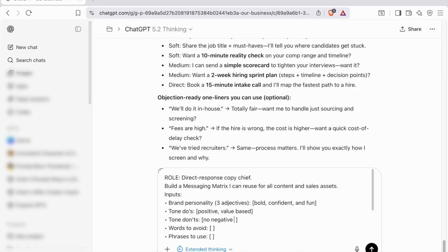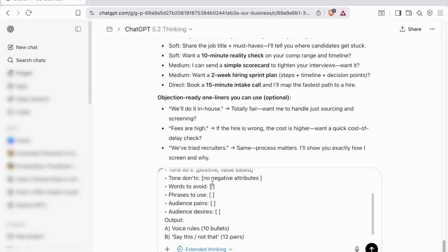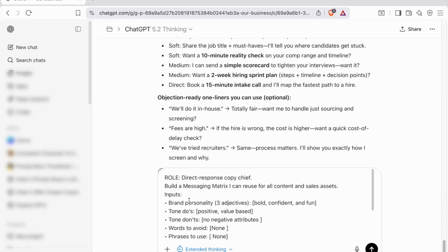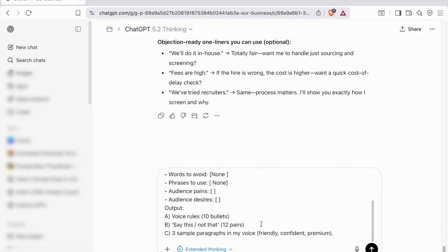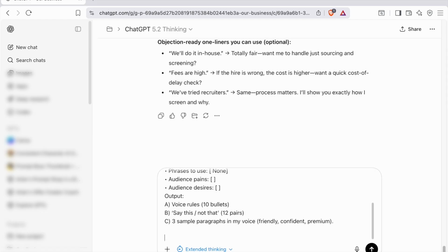No negative attributes is what I would say. Words to avoid. I don't know if there's any words that we need to avoid right now. None here. And then I'm going to make sure we put ourselves in the right role. Our business.